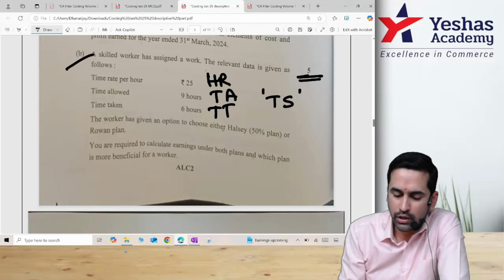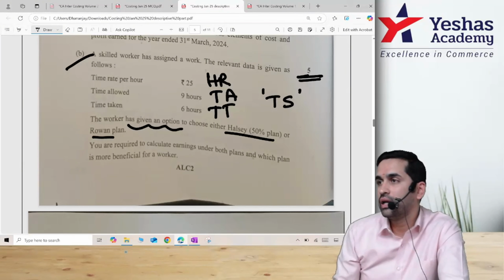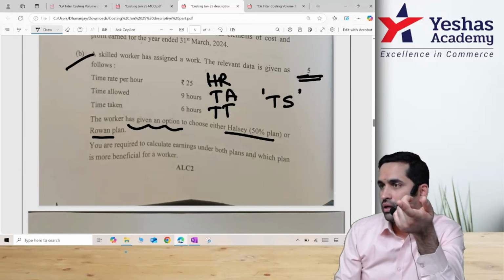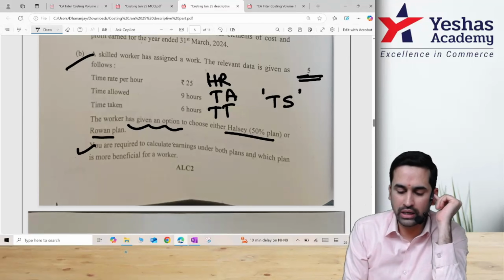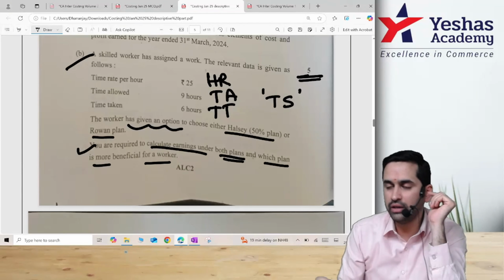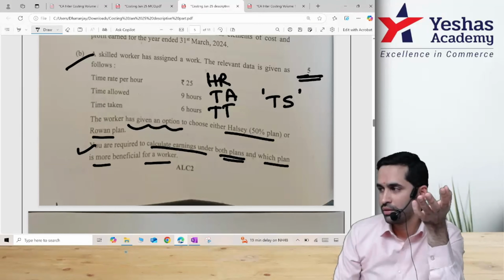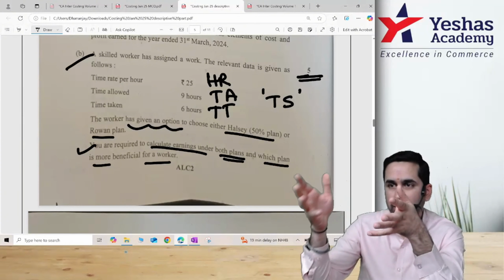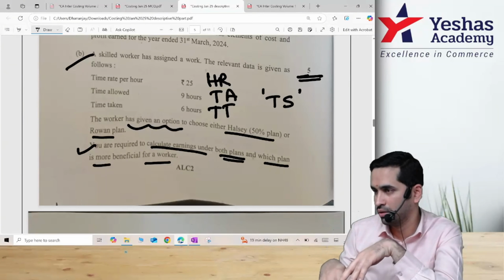A worker has been given an option to choose either Halsey or Rowan. Read this line. Worker is given an option. If you give him an option, he will choose the one that is beneficial to him. They said you are required to calculate the earning under both the plans and which plan is more beneficial to him. That means you choose the one which has higher money. That means Halsey formula, work out the sum, Rowan formula, work out the sum. Wherever he is earning more, that is the answer.